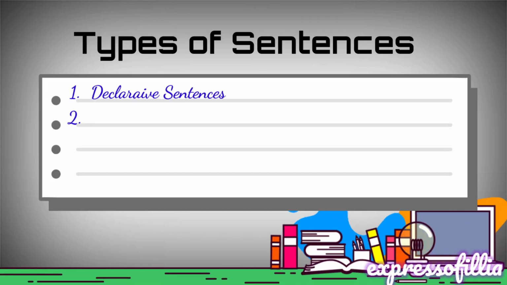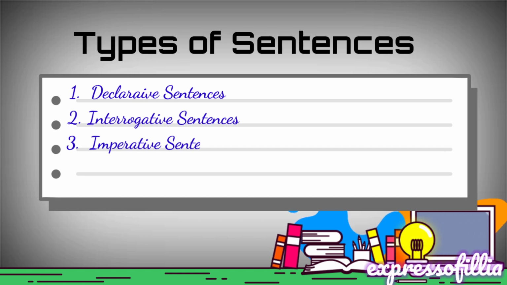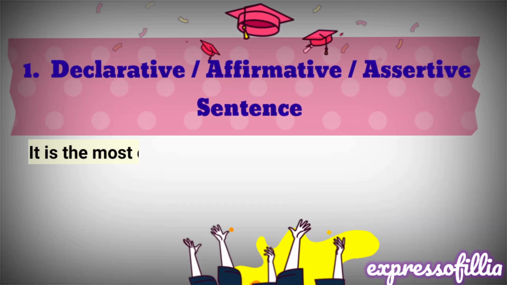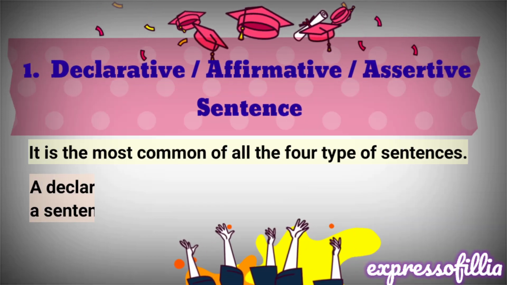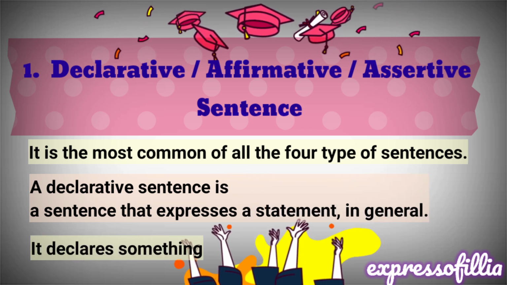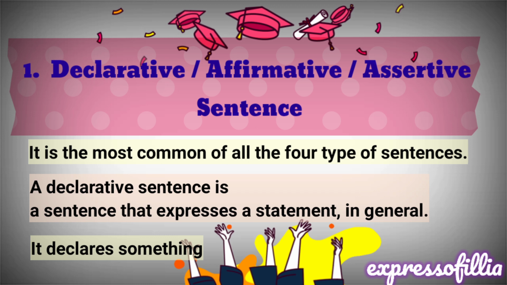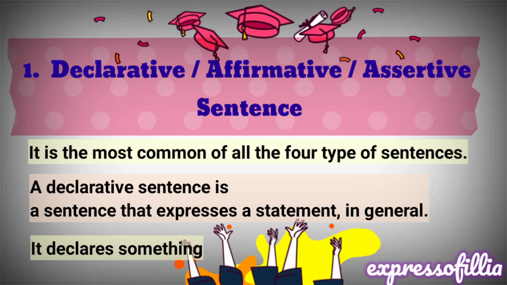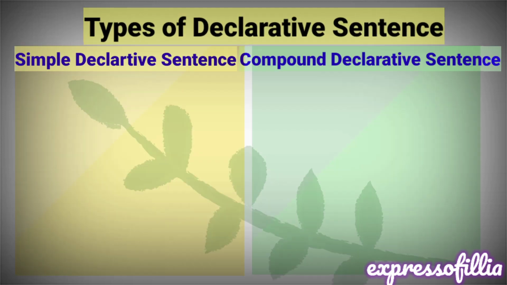Now, let us see what we will be learning for today. Types of sentences which are declarative, interrogative, imperative and exclamatory sentences. Declarative sentences, which are also called as affirmative sentences or assertive sentences. These sentences are the most common of all the four types of sentences. Declarative sentences express a statement in general. It declares something.